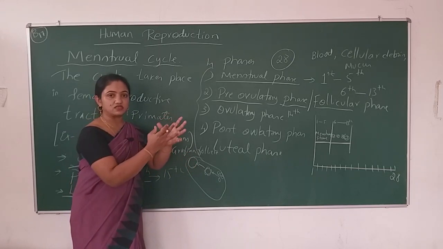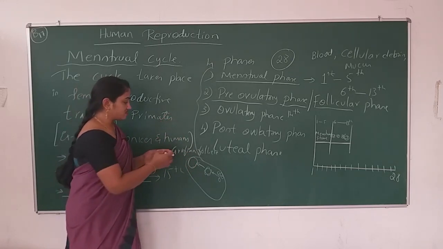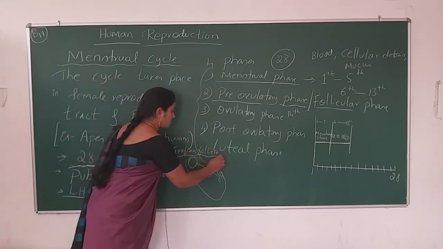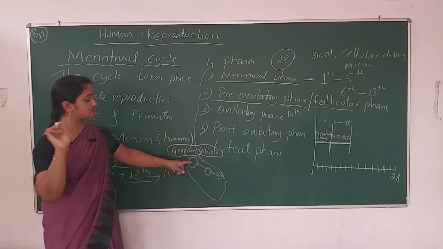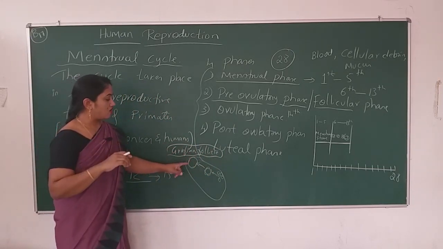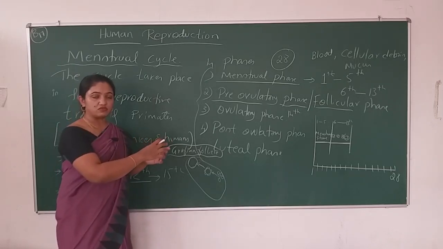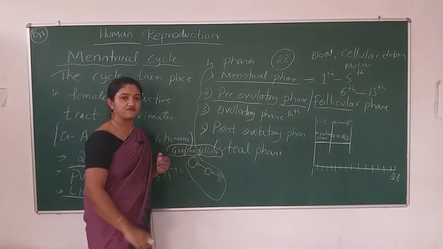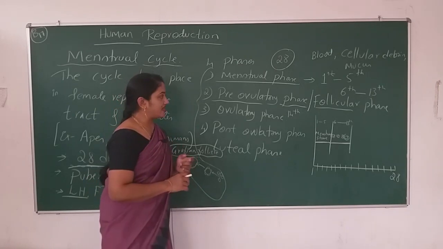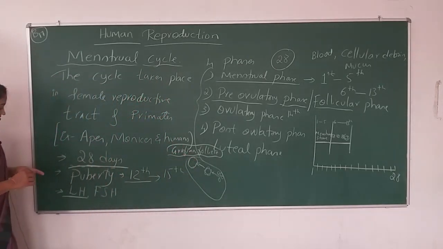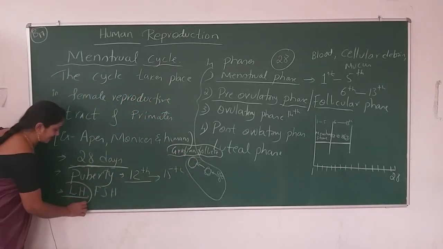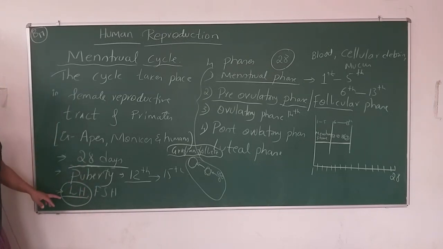It will release the secondary oocyte. How does it know? The secondary oocyte is mature enough to be released from the graafian follicle. There is the answer. So the answer is LH. It will go to the peak.